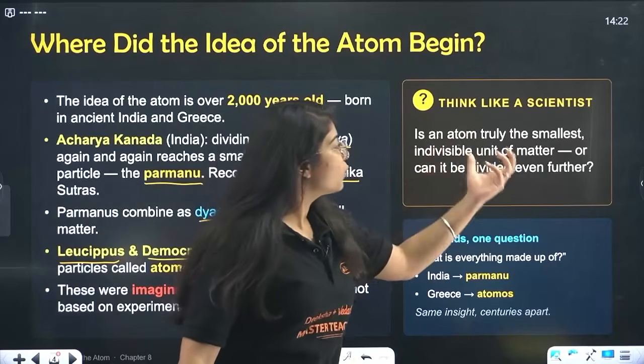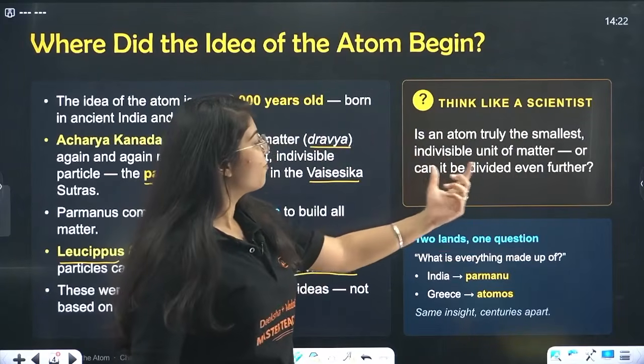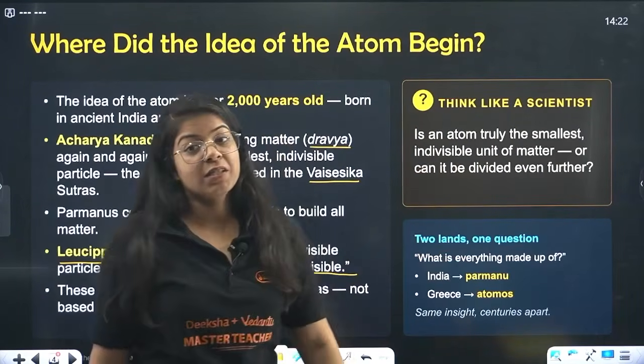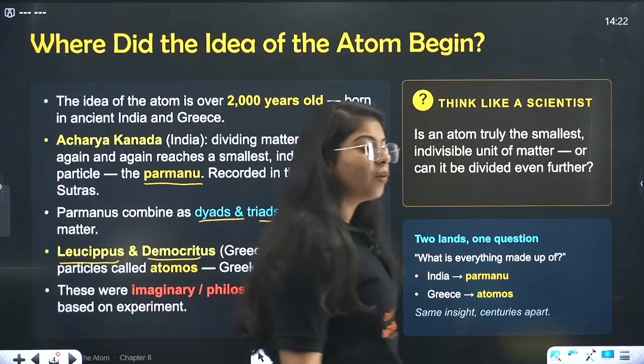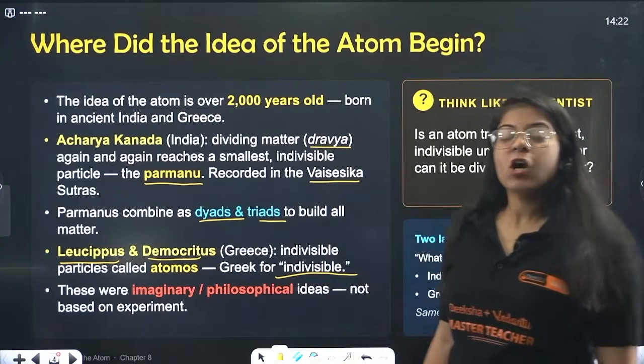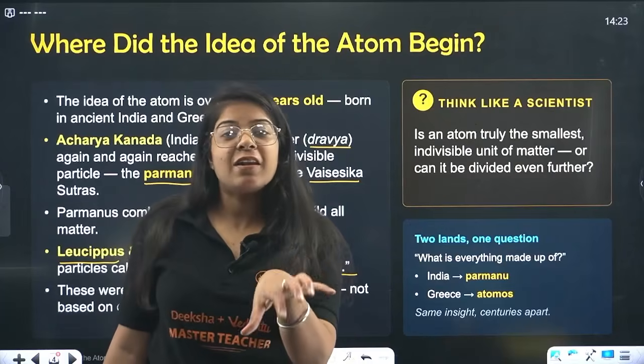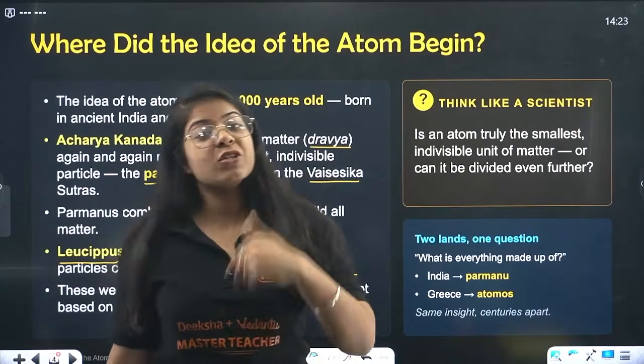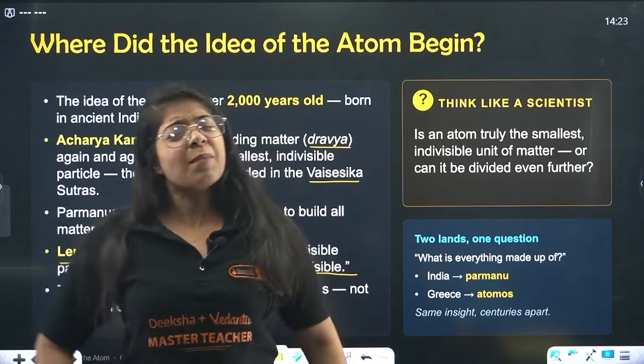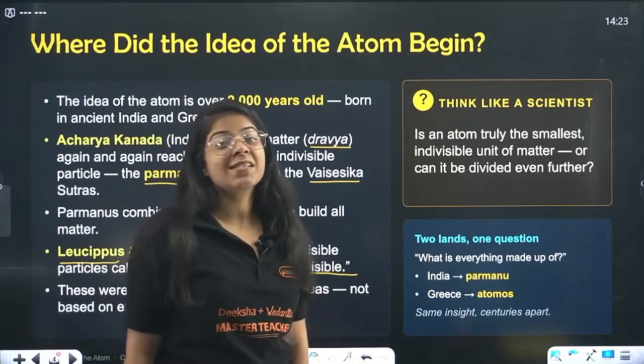Is an atom truly the smallest indivisible unit of matter, or can it be divided even further? Now we all studied the cell, right? We know that it is also a fundamental structure, but inside the cell we have so many things, and then we studied them individually as well. Similarly, that is our atom.